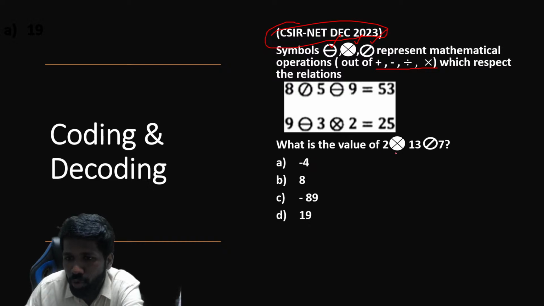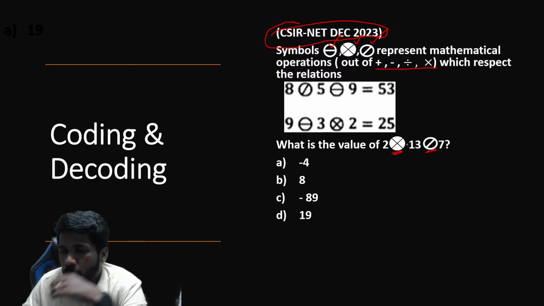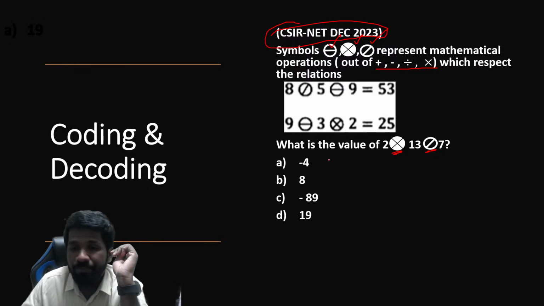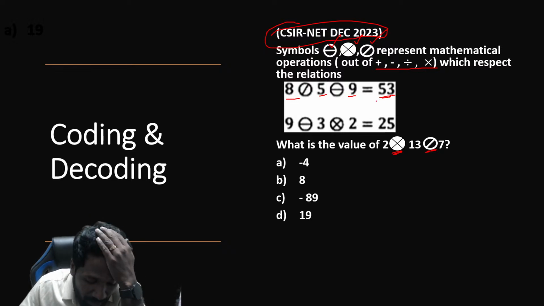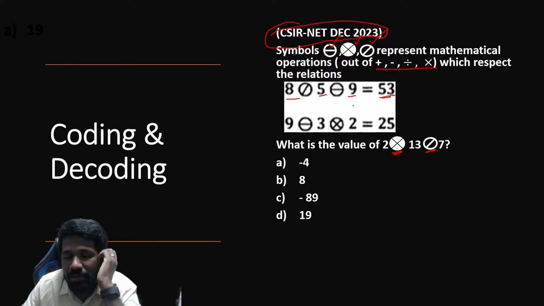What will be the value of 2 (symbol) 13 (symbol) 7? So let us find it. First you have to guess it from this. 8 5 9 operated should give 53. How will 859 operated give 53?